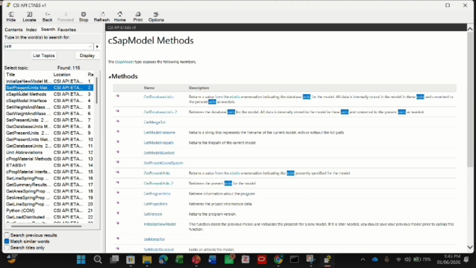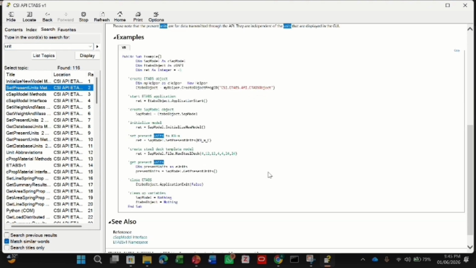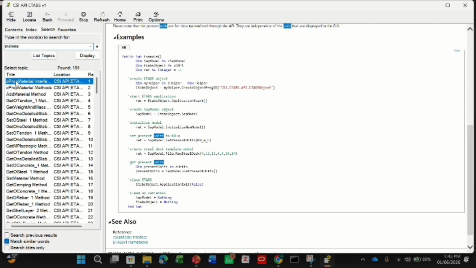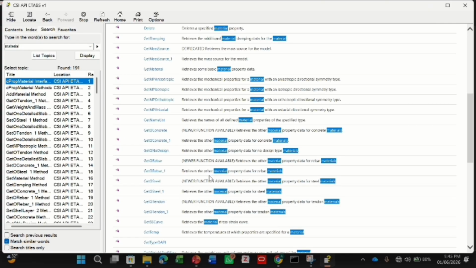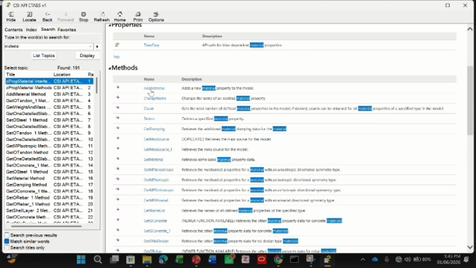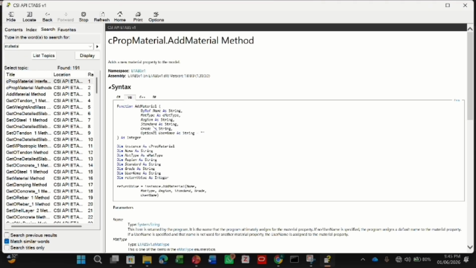For example, I want to know how you can automate units in the ETABS software. It will give me all the topics related to units, and as you can see, there is code showing how to automate any unit inside ETABS. There are particular numbers assigned to each and every unit, and you can automate that.